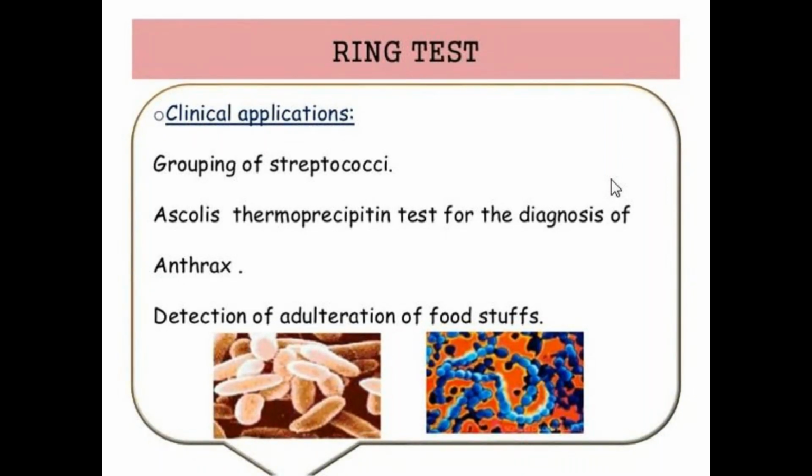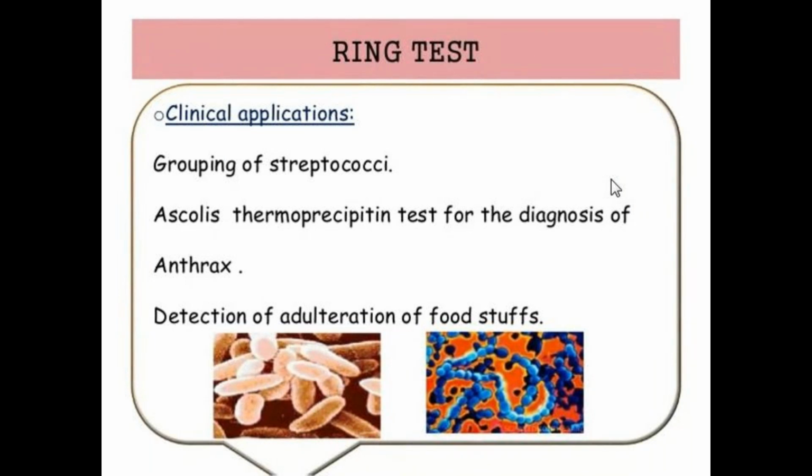Next, for the detection of adulteration of foodstuffs: some compounds cause food poisoning, and those chemicals are detected using the ring test, the precipitation test. These are the main applications of ring test.